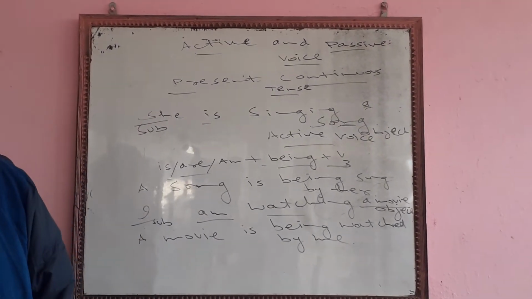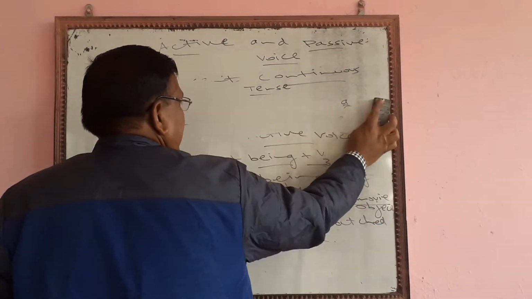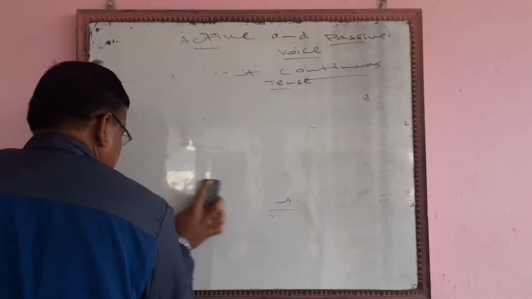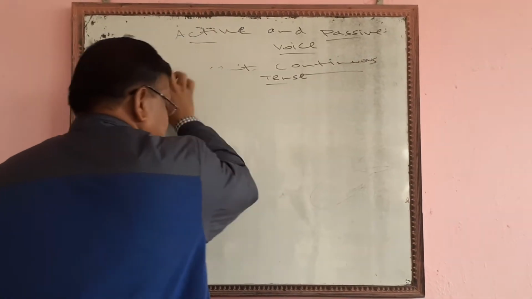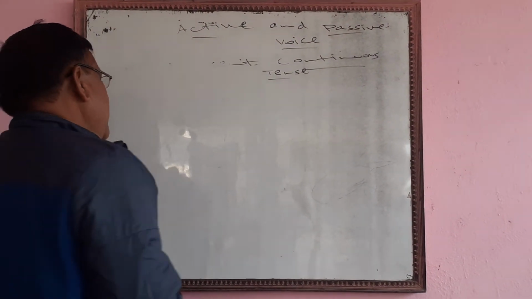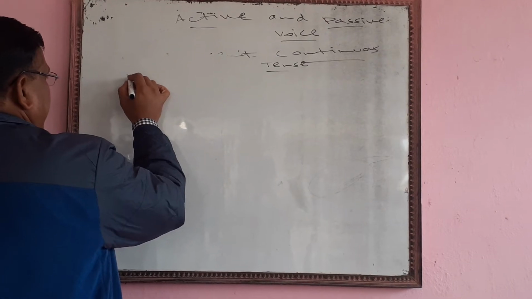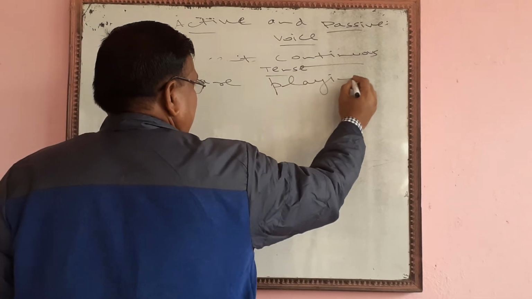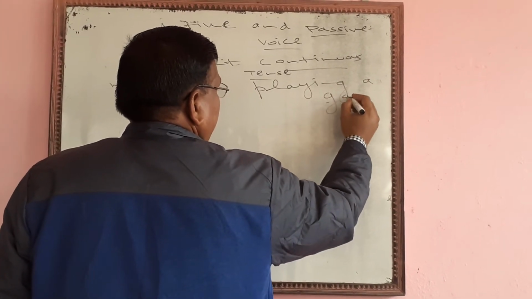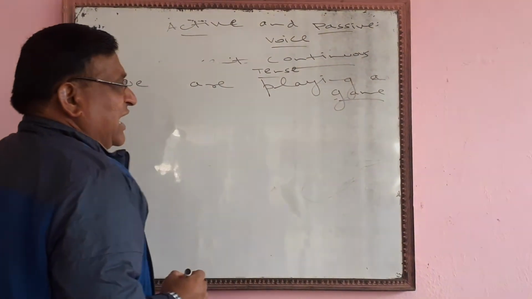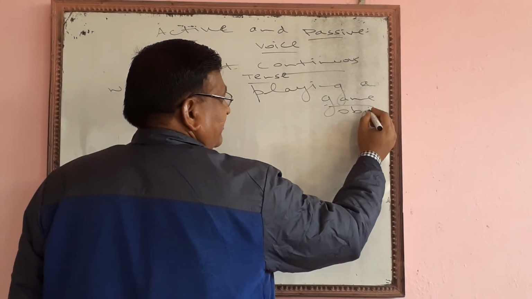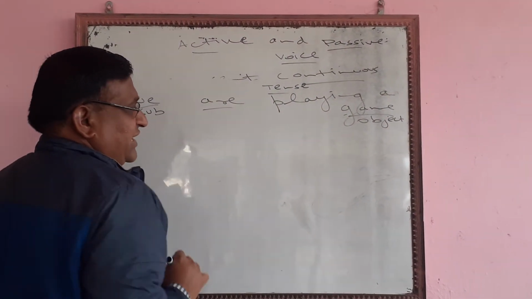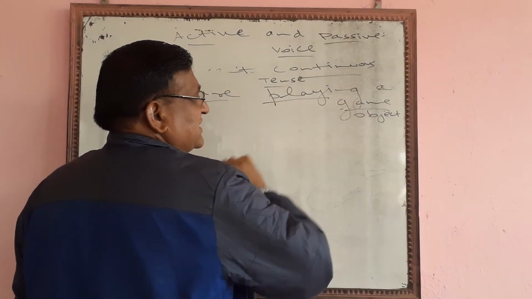One more example I will discuss with you, so that you may not have any problem in future while you are understanding active passive voice. We are playing a game. You see, simple. A game is the object, and we is the subject here. Are is the helping verb, playing is the main verb.